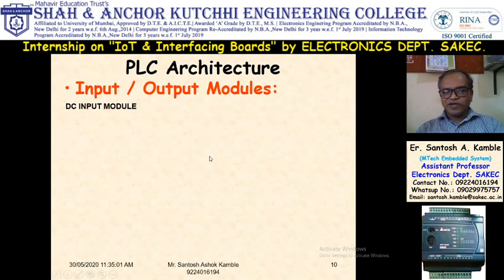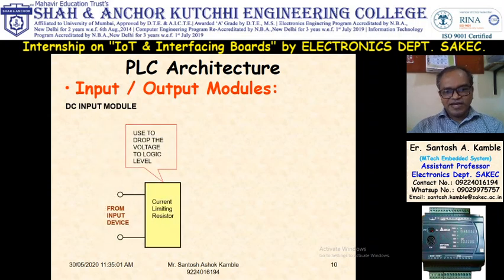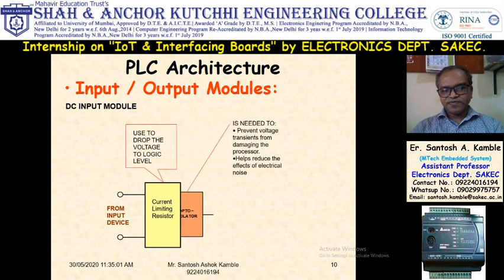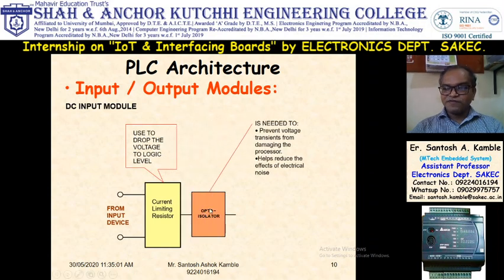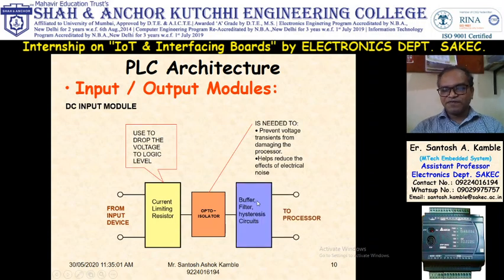Input output module. There are different modules, like first is the DC input module. In that, first there is a current limiting resistor, which is used to drop the voltage. Then the opto isolator, which is the barrier which protects the PLC from high voltages. And then the internal structure of the PLC, that is buffer, filter, like this. So this is the DC input module.